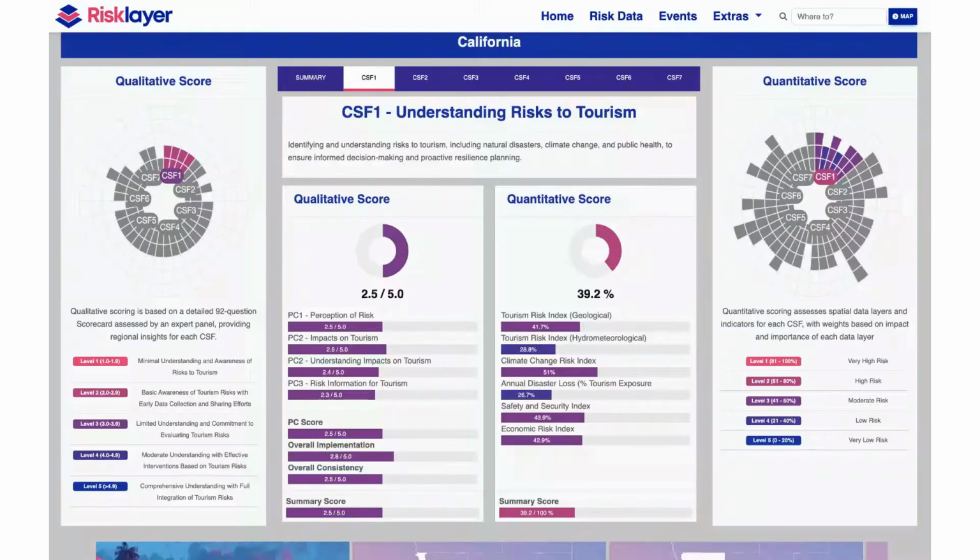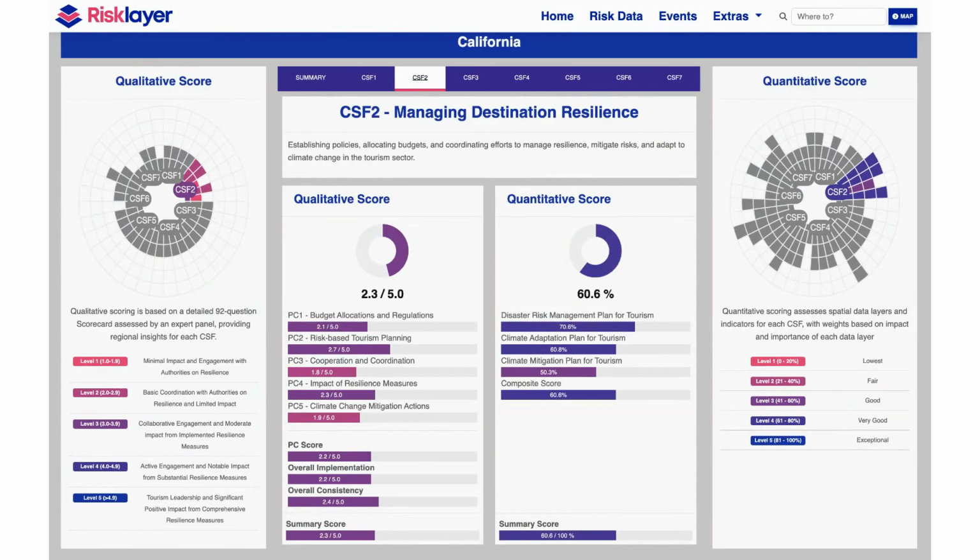Next, let's look at CSF2, Managing Destination Resilience. Quantitative data on the right assesses the availability and quality of climate adaptation, mitigation, and disaster risk management plans at the county level. On the left side, you'll find the qualitative data section. It shows what the experts think about things like budget use, how well policies are working, and how risk data is used in planning for tourism.